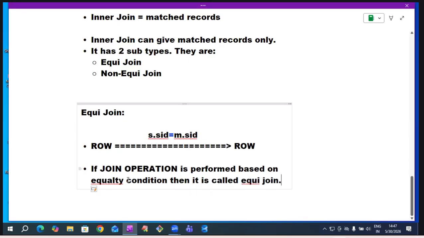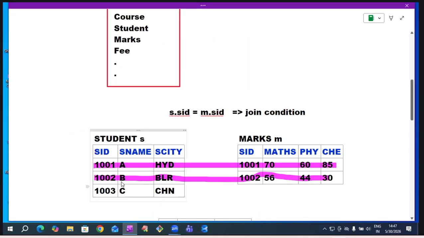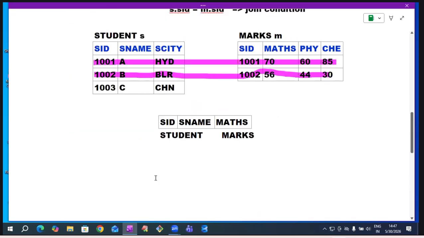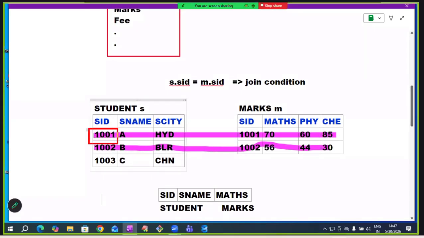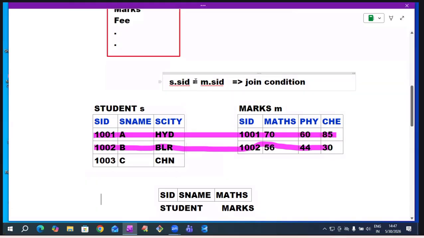Just now I have given this example. If student table SID equals marks table SID, join them. Now this join operation is performed based on an equality condition. That is why it is called equijoin. Suppose I am writing greater than here.